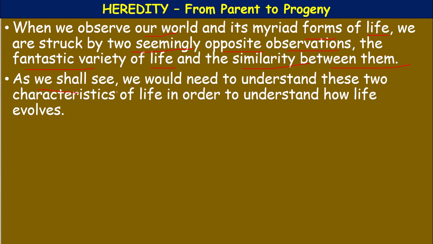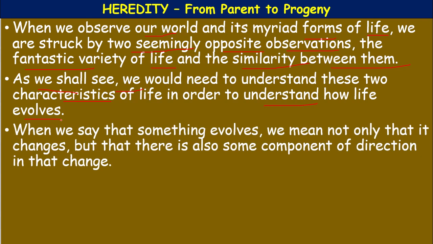As we shall see, we need to understand these two characteristics of life in order to understand how life evolves. When we say that something evolves, we mean not only that it changes, but that there is also some component of direction in that change.